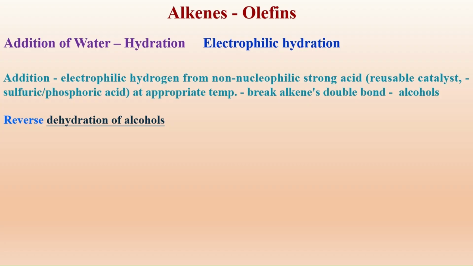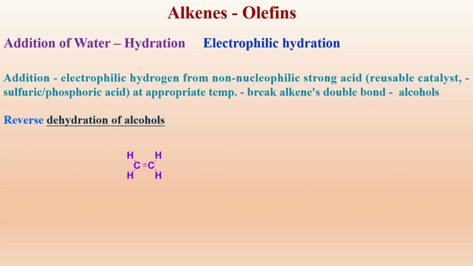As we have seen, one of the methods for preparation of alkenes is dehydration of alcohols. If I dehydrate alcohols, I get alkenes. If I hydrate, I get alcohols back. That's why it is the reverse of dehydration of alcohols.